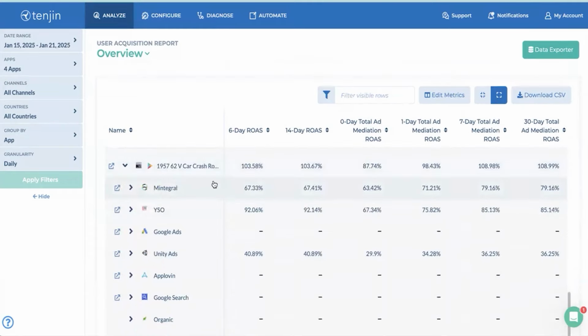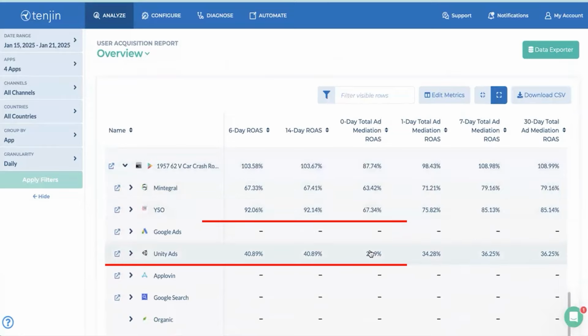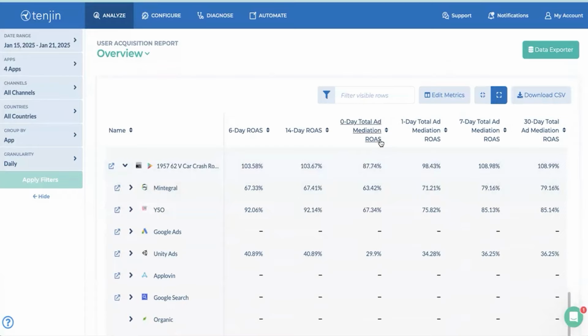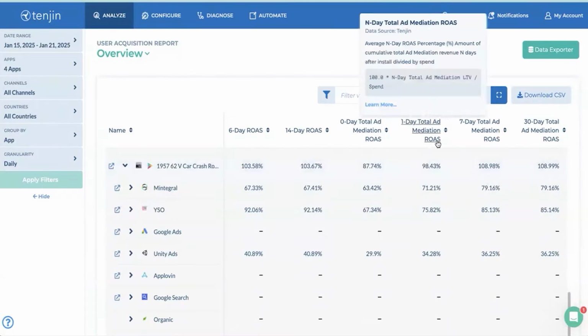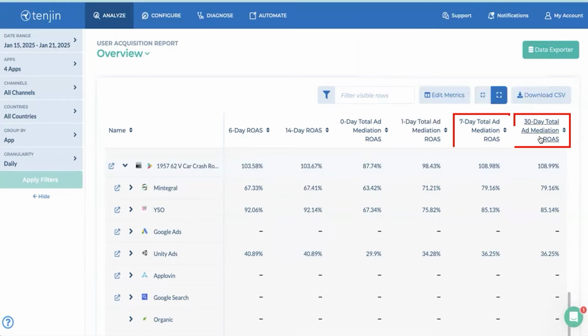For this project, our KPI is approximately 62% on day 0. Mintegral again gives us 60%, 3.5, YSO 67. We are also running certain tests on Unity right now. If we select a closed cohort, we can immediately see how the traffic pays off on the first day, the 7th day, and how the cohort closes.